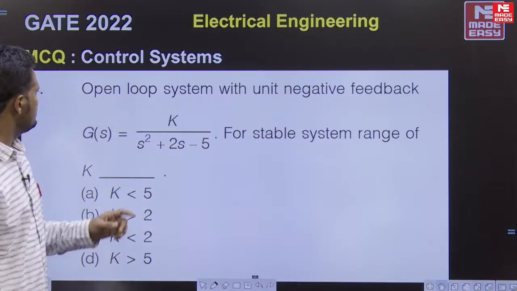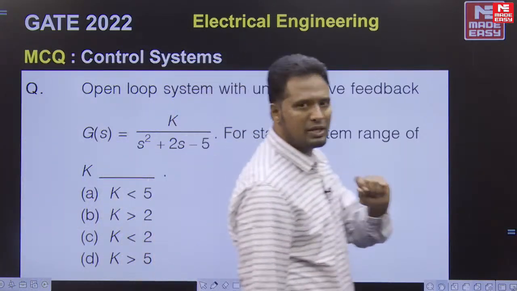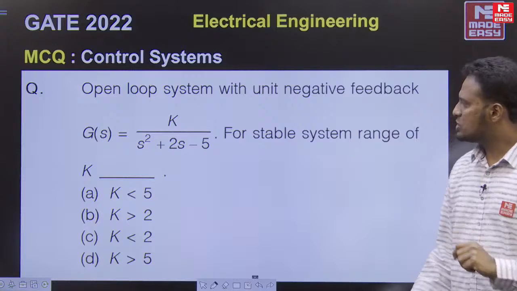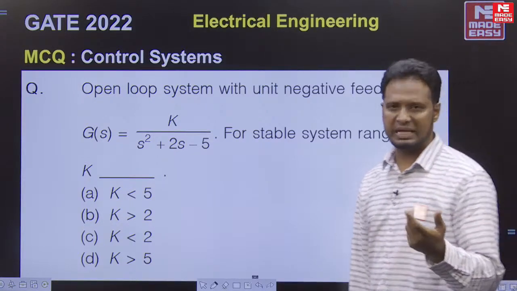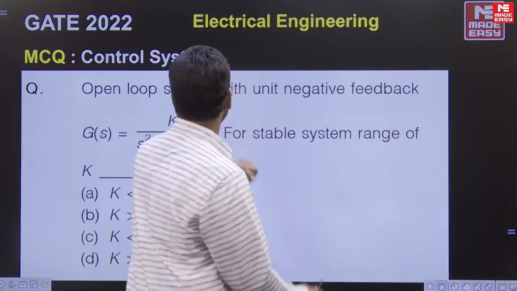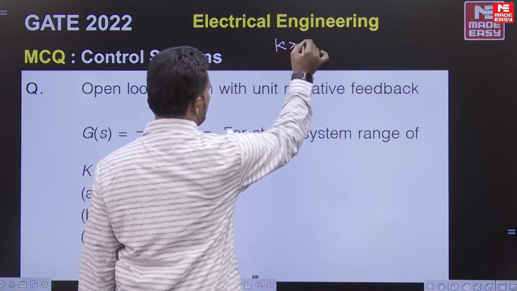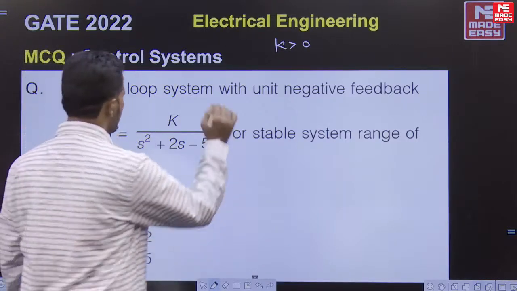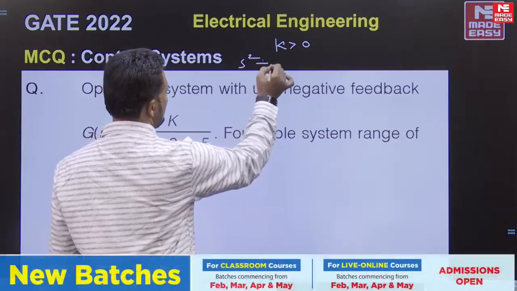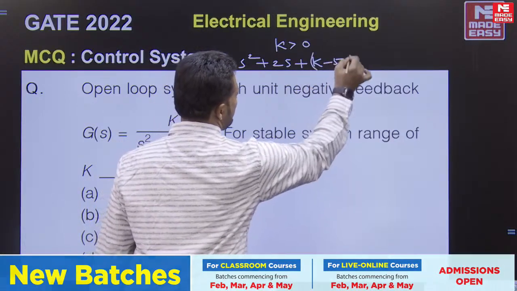Moving to the next question. The open loop transfer function of a system having unity negative feedback is given. The question is to find the range of values of k for the closed loop system to be stable. It's a very simple question, a second order system. Since feedback is negative, the open loop gain k has to be positive. Forming the characteristic equation, it becomes s square plus 2s plus k minus 5 equals 0.